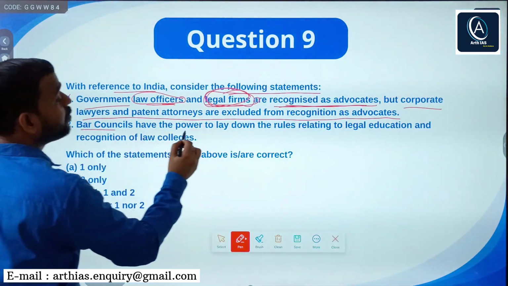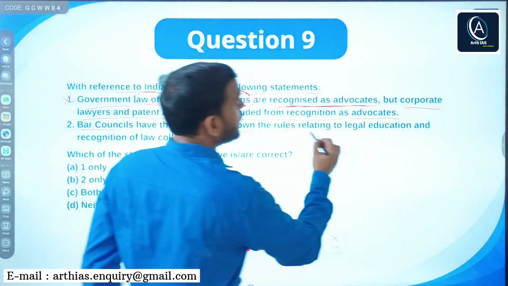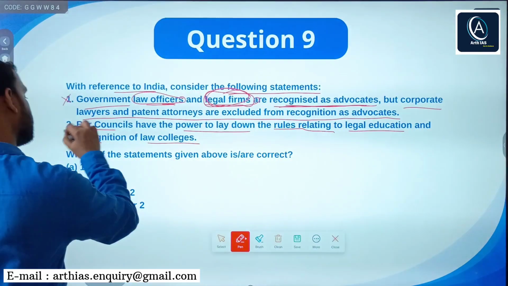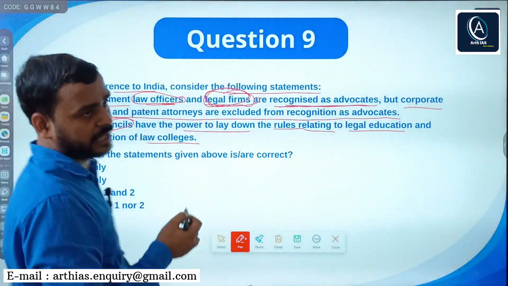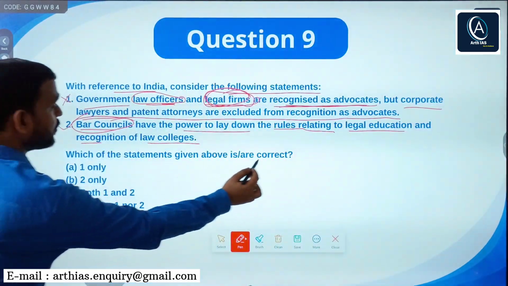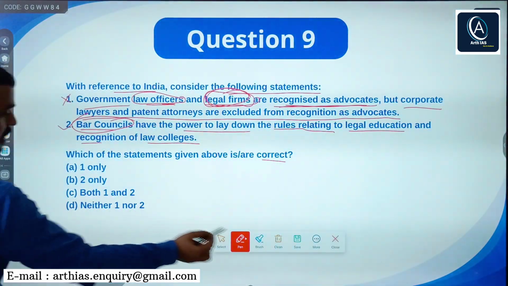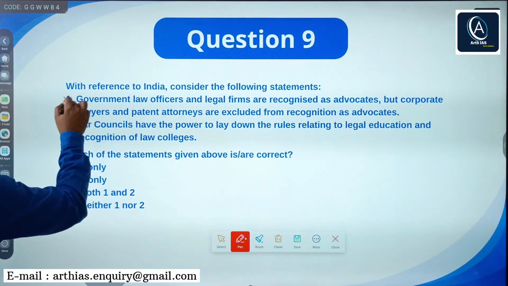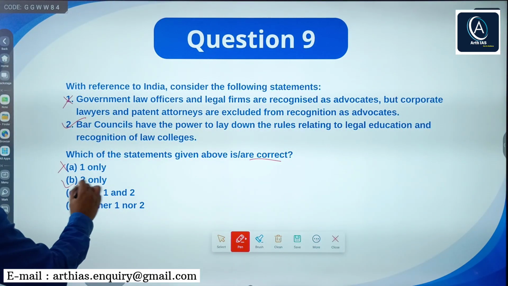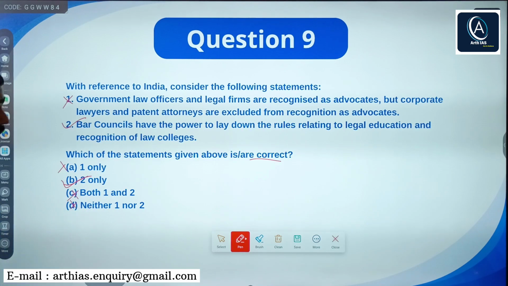Next, the bar council has power to lay down the rules relating to legal education and recognition of law colleges. Obviously, this is right. Bar council has such power. So this statement is correct. You can clearly see only statement 2 is correct. So option A says 1 only, no. B says 2 only. So B is the right answer. No need to go for C or D.